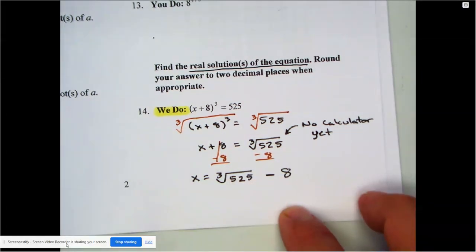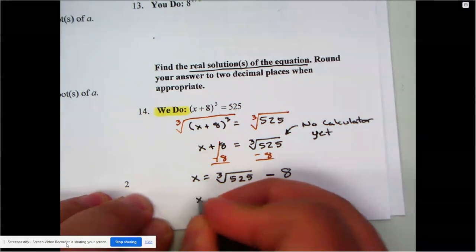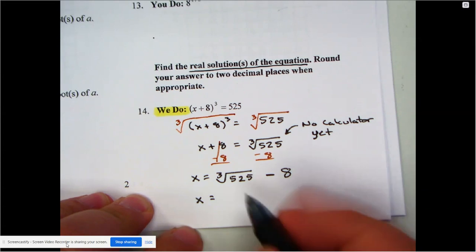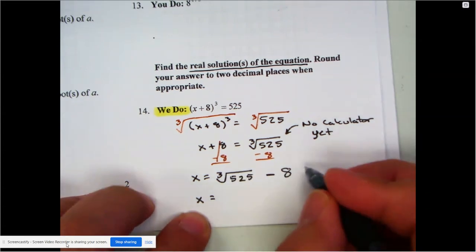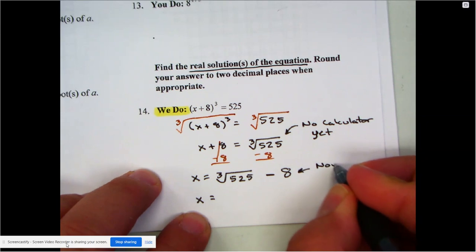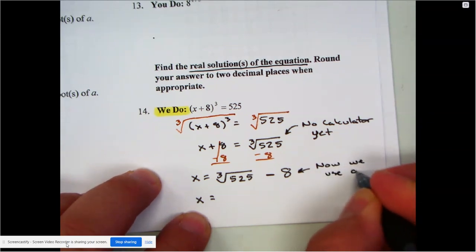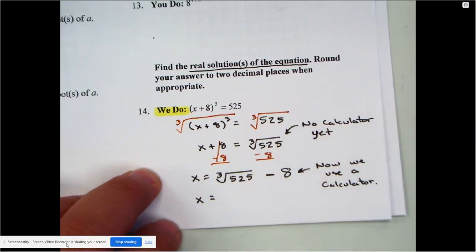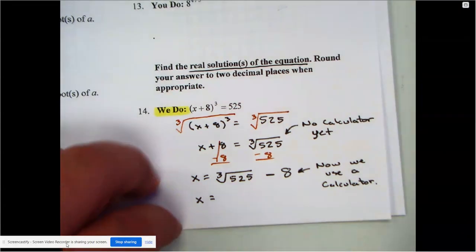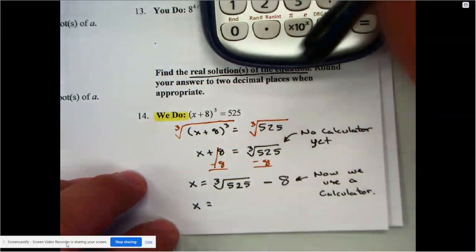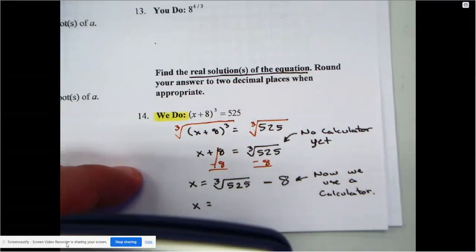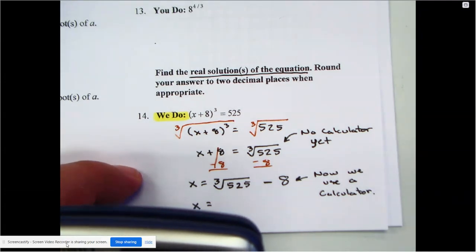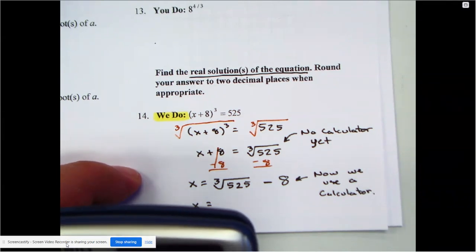Now that I have it like this, it's time for the calculator. When you type it into the calculator, you're typing it in exactly the way you see it here. They said to 2 decimal places, so if you do this carefully with your calculator, let's see what we get. The cube root of 525, get out of the radical, minus 8.